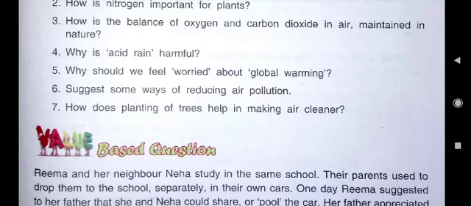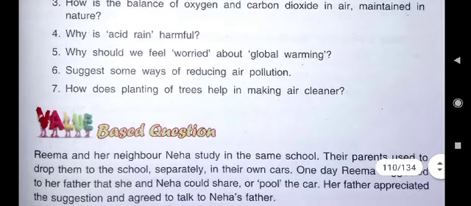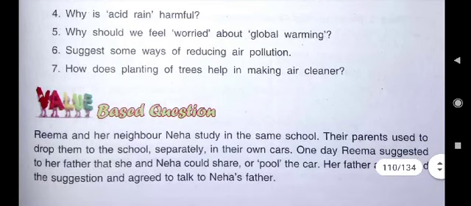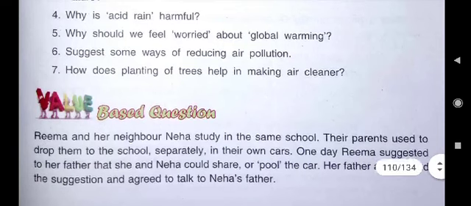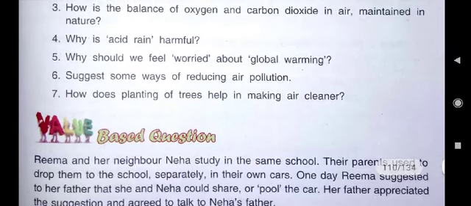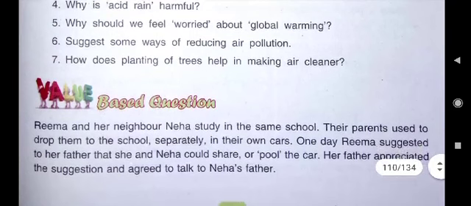Nowadays, if you listen to TV news, you must have heard that in Delhi pollution was too much. But after the rainfall, it was told in the news bulletins that now the pollution has been reduced. Why? Because the rainfall has settled down the dust of the atmosphere and trees bring rainfall. That's why we can say that planting of trees helps in making air cleaner. So understood? That was the seventh answer.